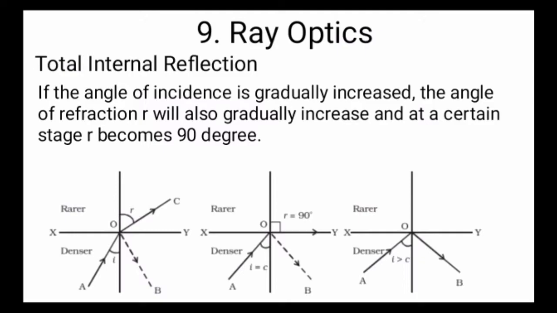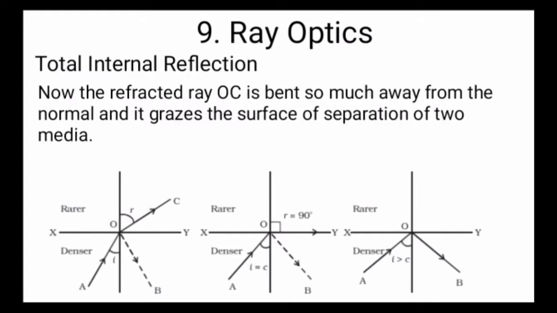If the angle of incidence is gradually increased, the angle of refraction R will also gradually increase, and at a certain stage R becomes 90 degrees. Now the refracted ray OC is bent so much away from the normal that it grazes the surface of separation of the two media, as you can see in the second portion of this diagram.